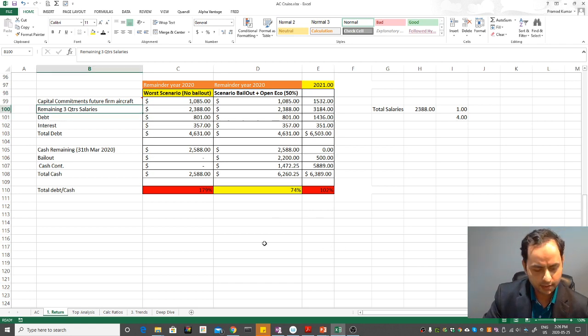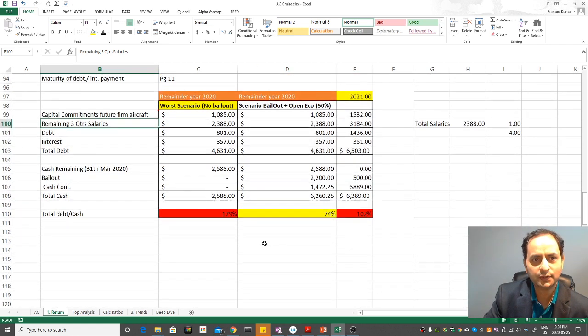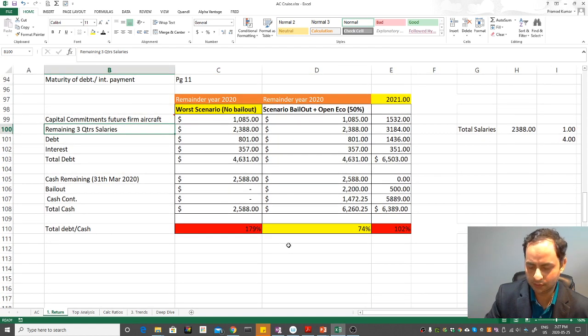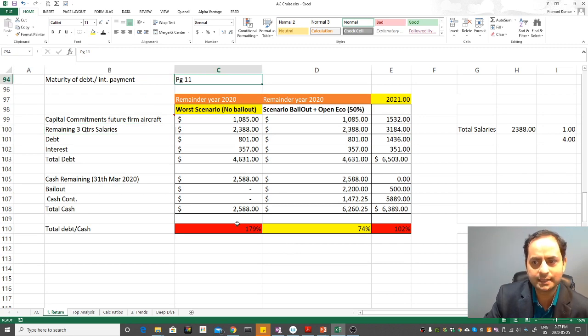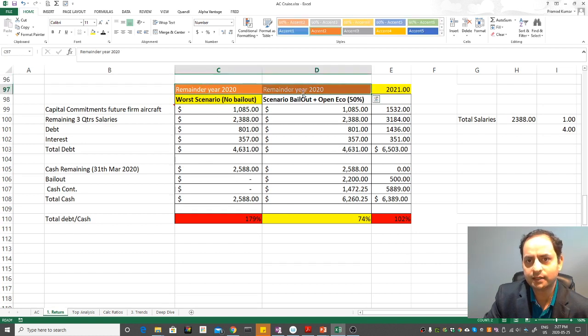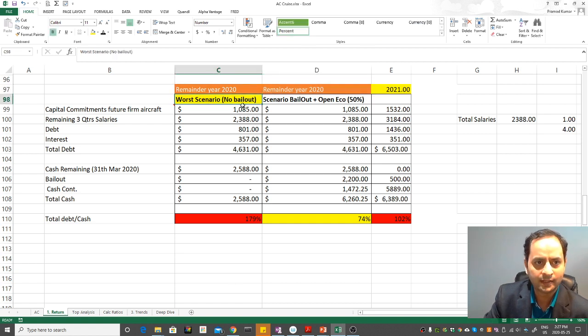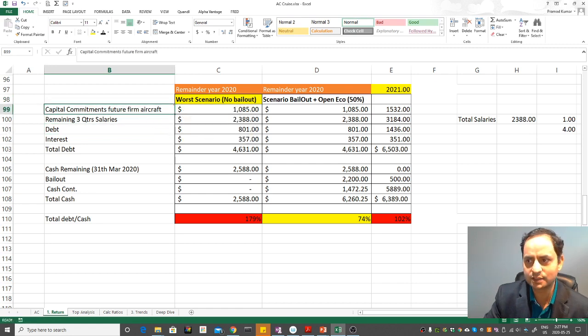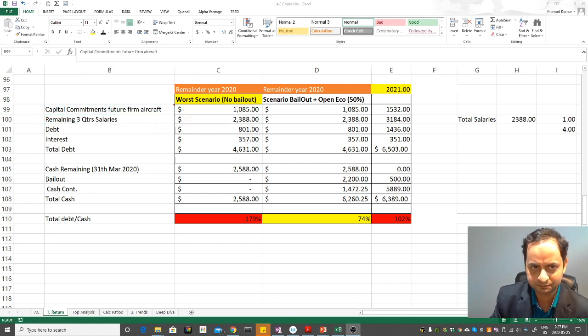Okay, now what I'm trying to showcase here, I just did some scenario, and then I like to share this scenario with you. Okay, so this information is got from page 11. That's what it's trying to showcase. Okay, so this is the two cases I did for remainder of this year 2020. The one case is worst scenario. In worst scenario, they have some capital commitment for the future aircraft. Okay, maybe I'll share this first as well, that how this information is coming.